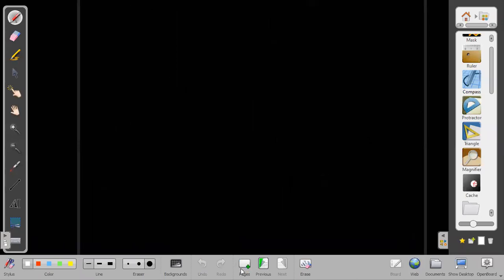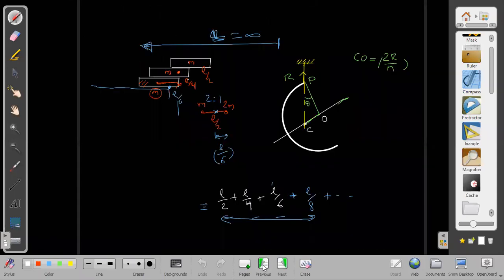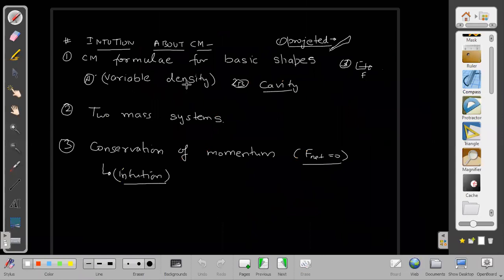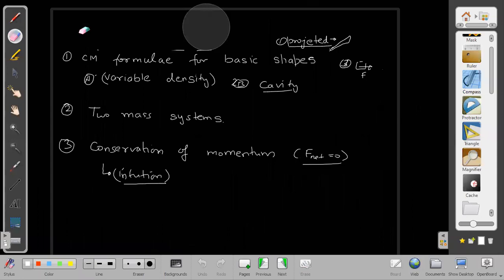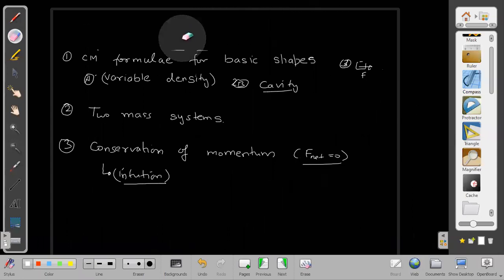Such questions can be asked, and what other things can be asked in this? Now, okay, wait a second. What was in our mind then? We want to determine the formula of... So the intuition part is enough. Now you know somewhat about center of mass, how it works, what happens in that.